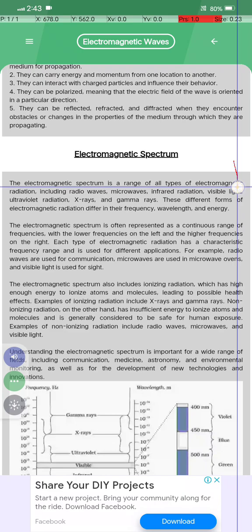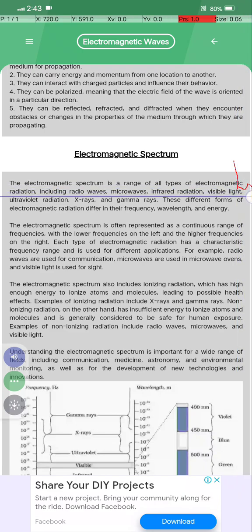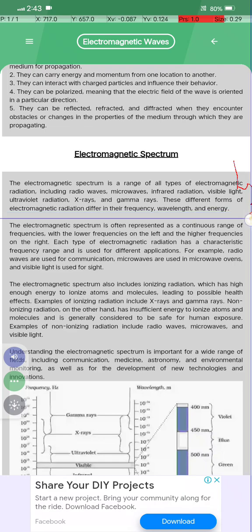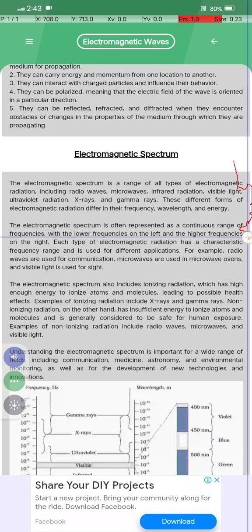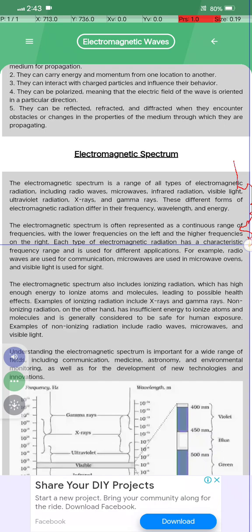The electromagnetic spectrum is the range of all types of electromagnetic radiation, including radio waves, microwaves, infrared radiation, visible light, ultraviolet radiation, X-rays, and gamma rays. The different forms of electromagnetic radiation differ in their frequency, wavelength, and energy. The electromagnetic spectrum is often represented as a continuous range of frequencies, with the lower frequencies on the left and the higher frequencies on the right. Each type of electromagnetic radiation has a characteristic frequency range and is used for different applications.